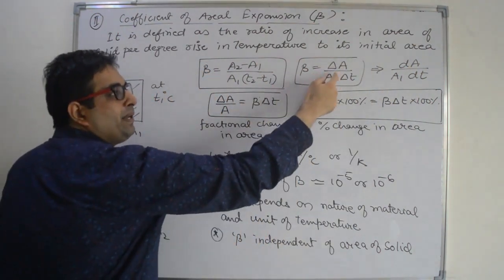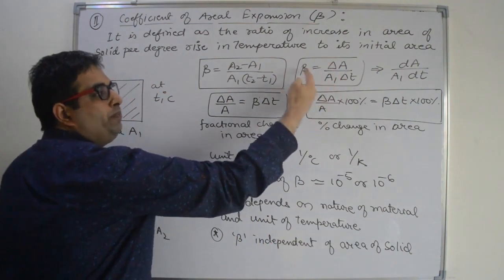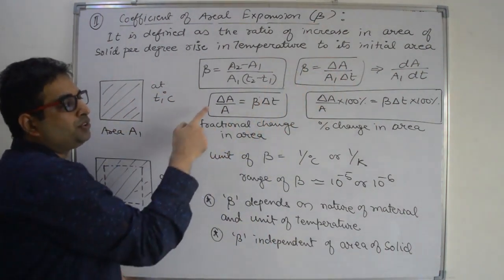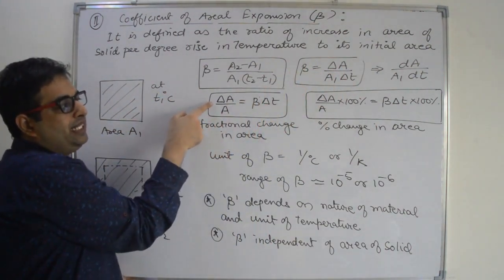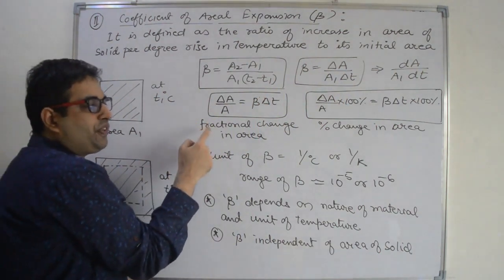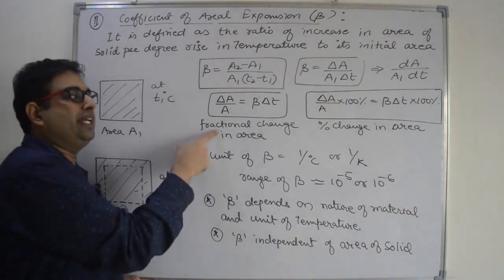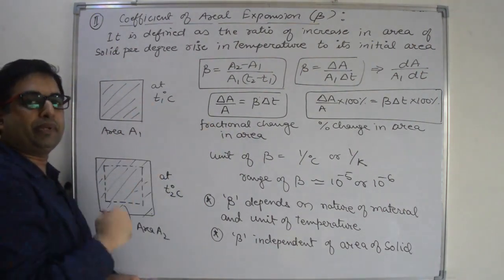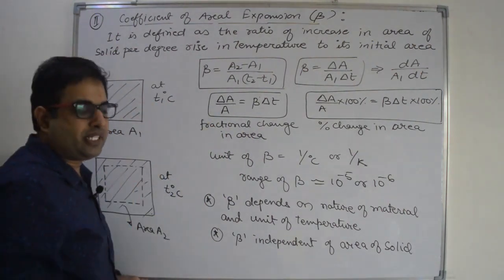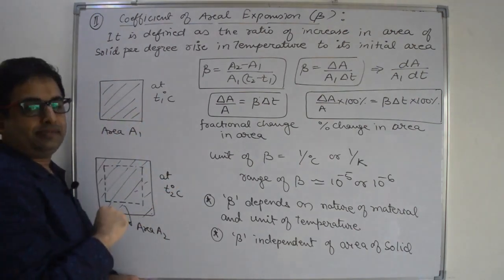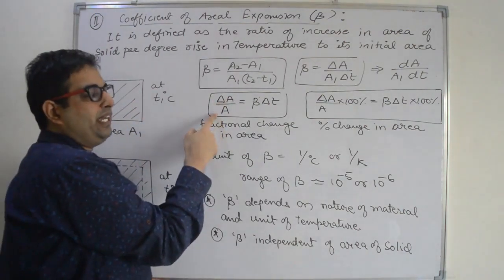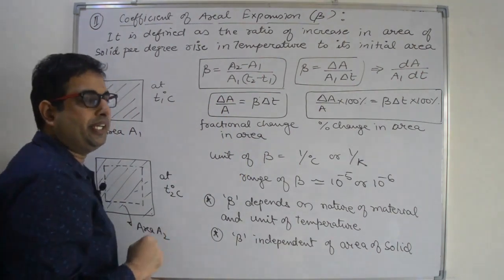Now delta A by A is equal to beta into delta T. This is known as fractional change in area or fractional increase in area, because we are increasing the temperature. If we decrease the temperature, the area will decrease.